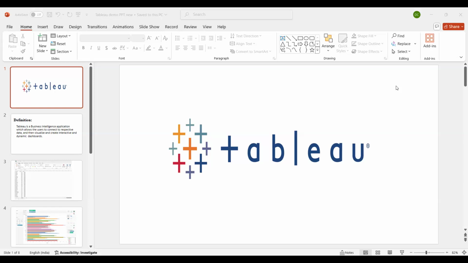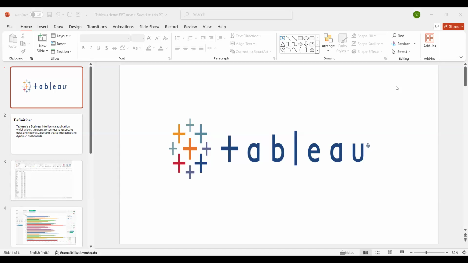What we will do, basically, is connect to their data, understand their data, and analyze their data by creating some graphs, right? Based upon the graphs or dashboards we create, they will take business decisions.